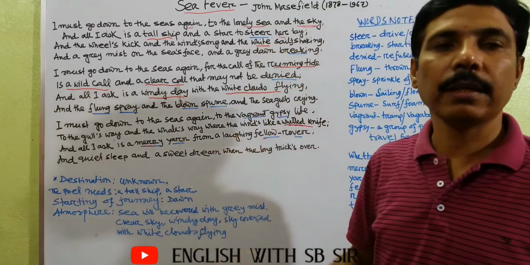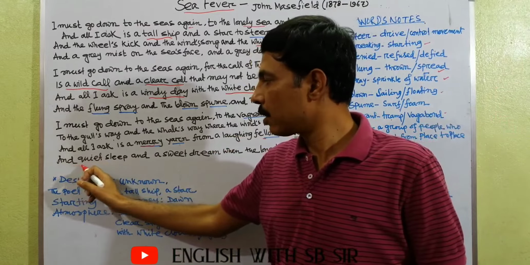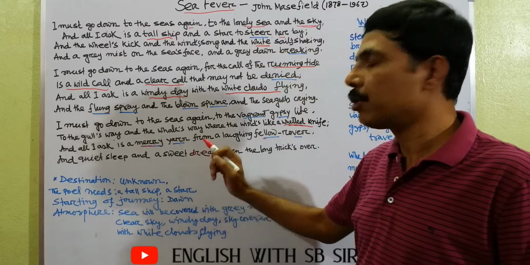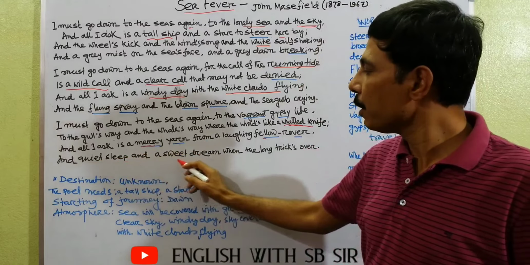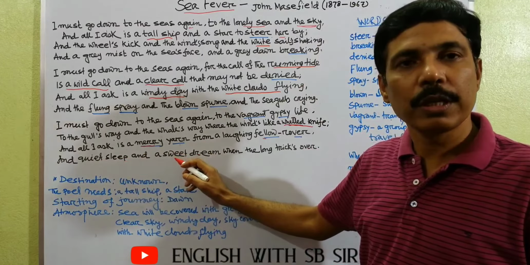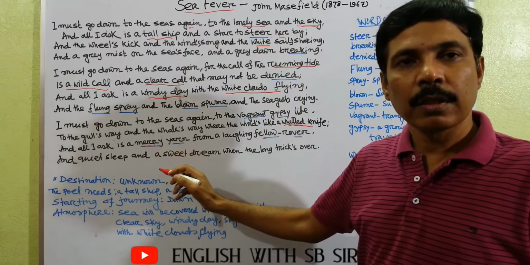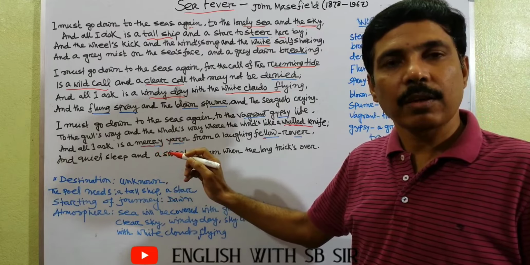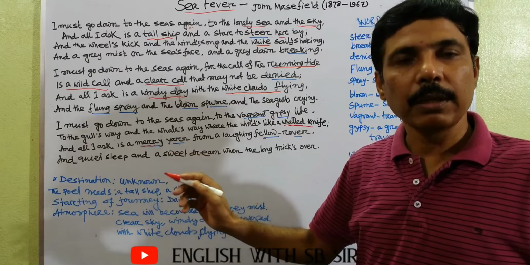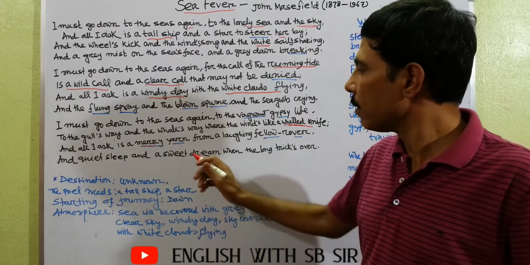And the last line is, and quiet sleep. After he completes his journey, he needs a quiet sleep and a sweet dream. Quiet sleep means sound sleep, and a sweet dream. He wants to dream about his previous voyage. He wants to be very nostalgic in that particular moment. He wants to memorize those beautiful memories in his dream.